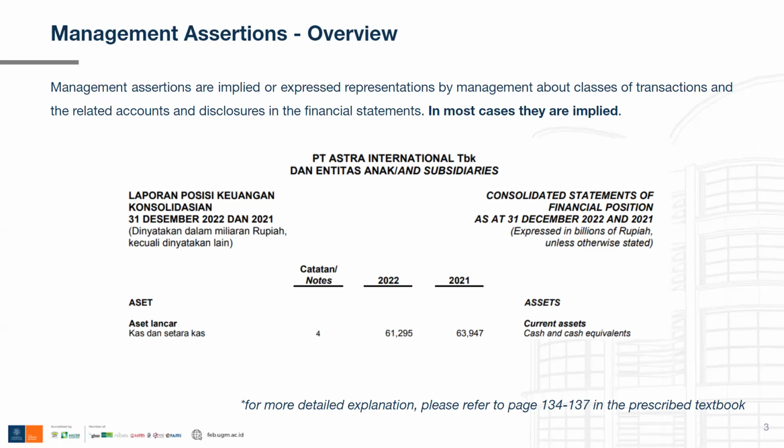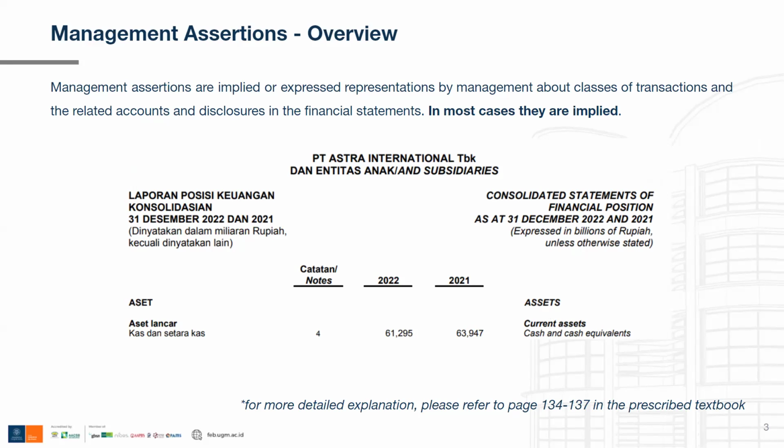Let's take an example. As you guys can see in the slide, I have provided a screenshot of Astra International's balance sheet, and you can see that they wrote in their balance sheet that their cash and cash equivalents amount to 61 trillion rupiah in 2022. Based on this record in the financial statement, the management of Astra International asserts that they have cash present amounting to 61 trillion rupiah that is unrestricted and available to use for their normal operation.